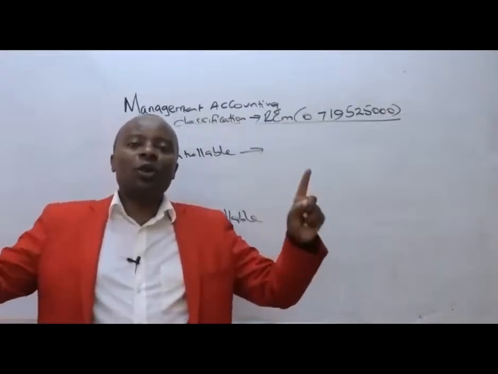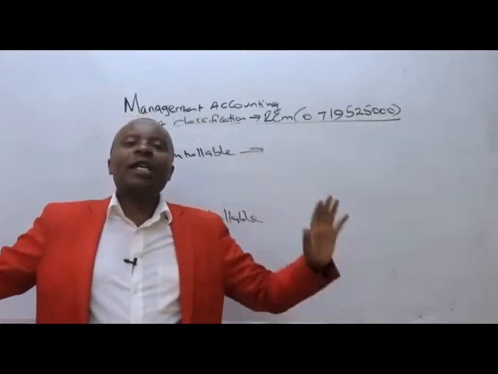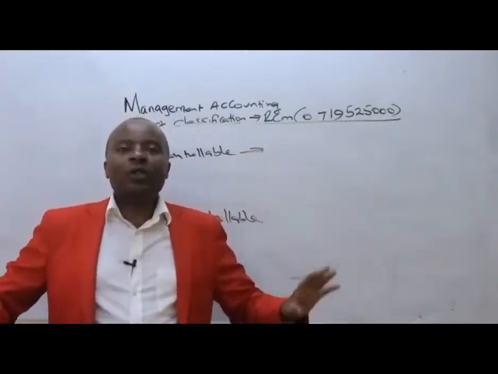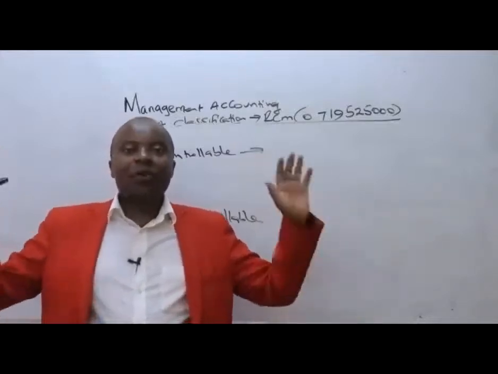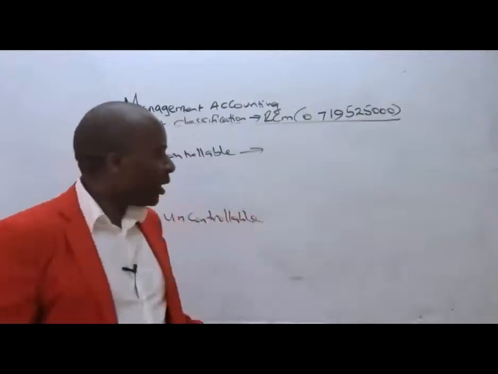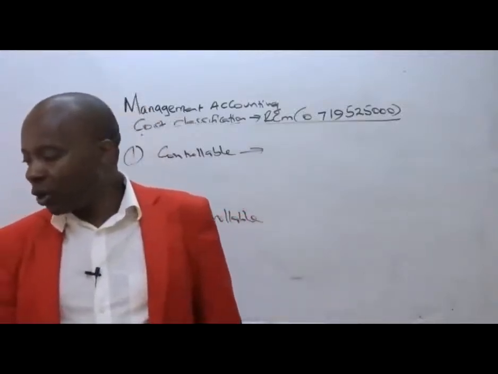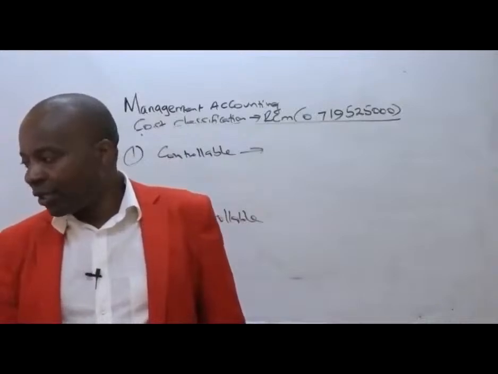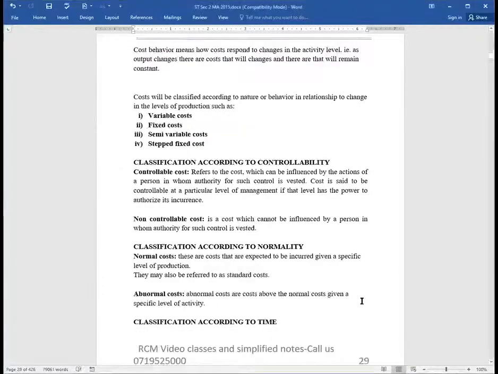They are those costs that you cannot influence. Whether you like it or not, they must be incurred. So long as you're within our premises, then rent you have to pay. So automatically, that becomes what here? Uncontrollable expenditure. Of course, you have our notes. Should you want more clarification on that, I'm so sure you'll be able to simply go down and check them out.